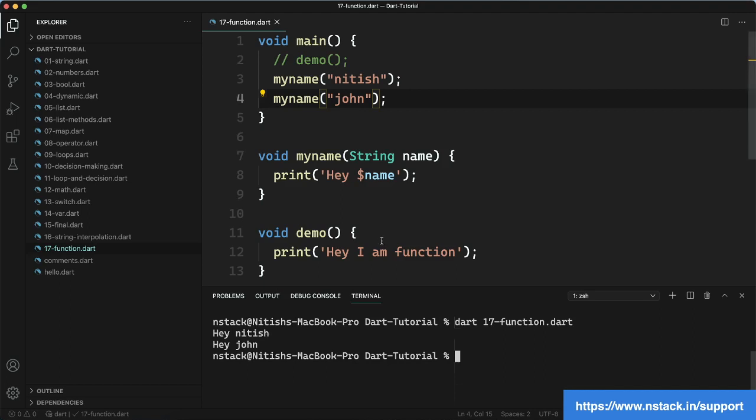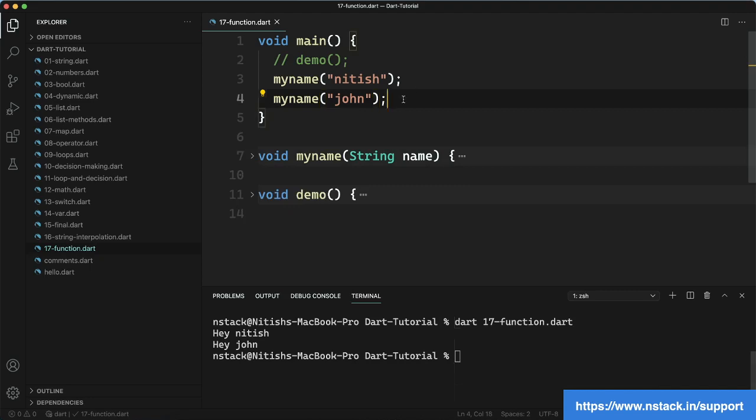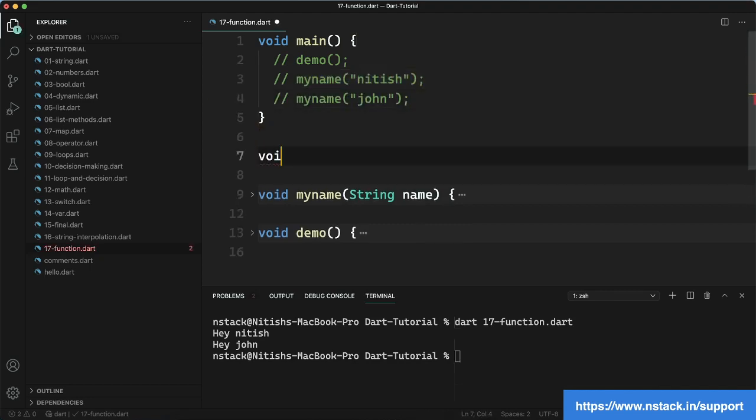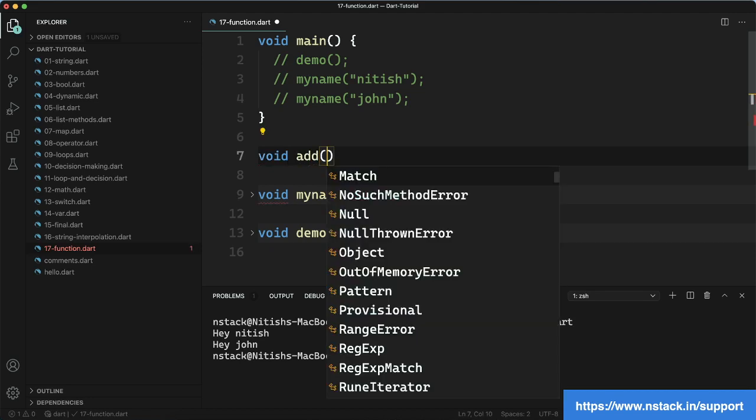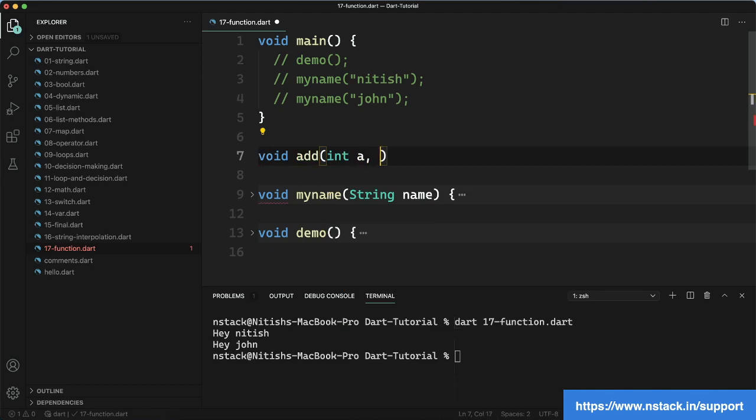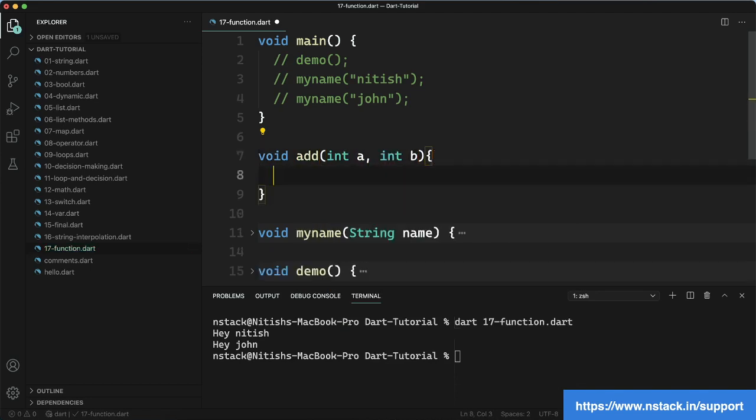We can have input of different data type also. We cannot restrict it to use string always. So let's make another function. Now I am going to make another function, and the function name is going to be called add, and this is going to take two integers, int a and int b.